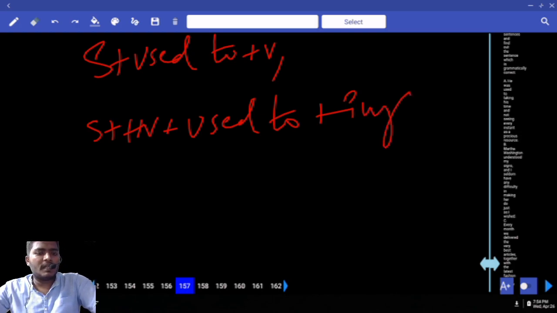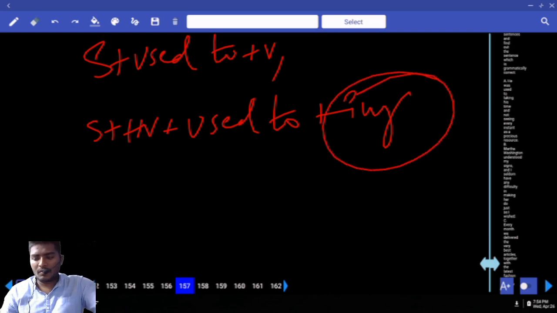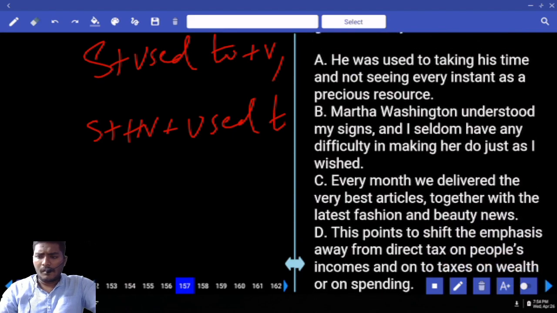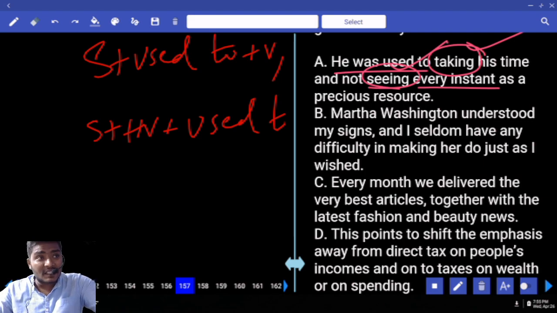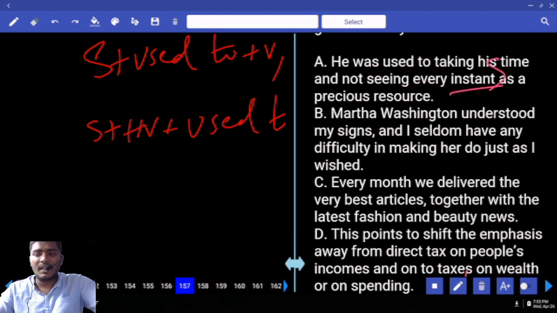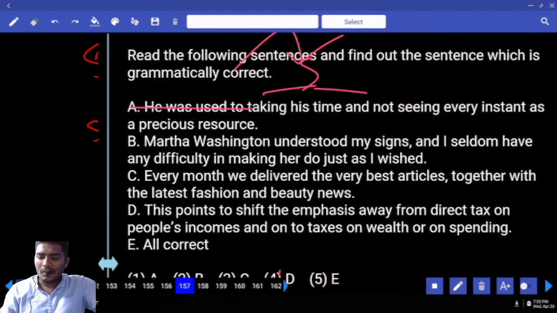Is a sentence used directly with subject used to? Subject was used to, followed by ing. That is the rule we have in the modal verbs. He was used to what here? Taking his time and also not seeing. Every instant or every instance? Every instant. Why instant here? Instant is nothing but singular. Every is followed by singular, as in a precious resource. Any error? No error case.